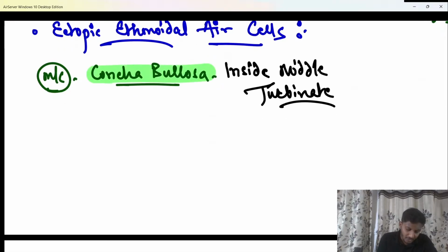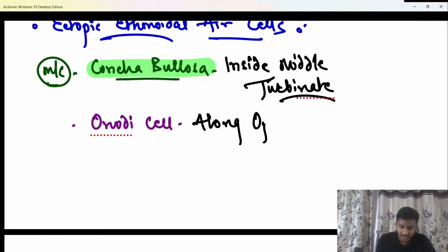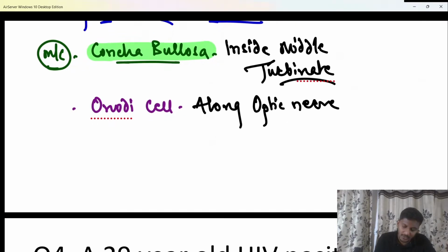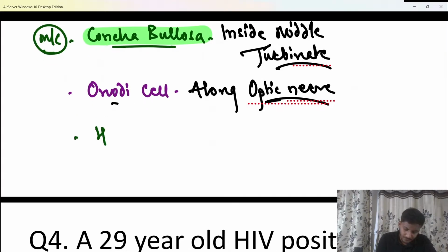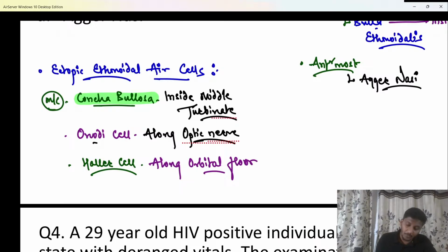Clear? Apart from that, another ectopic ethmoidal air cell is the Onodi cell, beta. This Onodi cell is present along the optic nerve. Yes, along the second cranial nerve or the optic nerve, if you have an ectopic ethmoidal air cell, that is known as the Onodi cell. And the last one is the Haller cell, and this Haller cell is present along the orbital floor. Along the floor of the orbit, if you have it, that is known as the Haller cell. Clear? These are the ectopic ethmoidal air cells, beta.